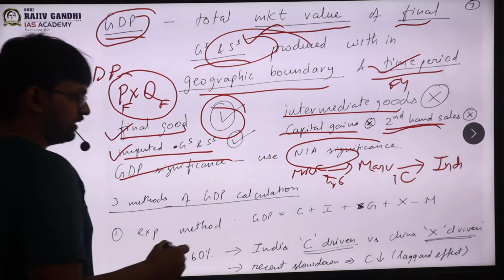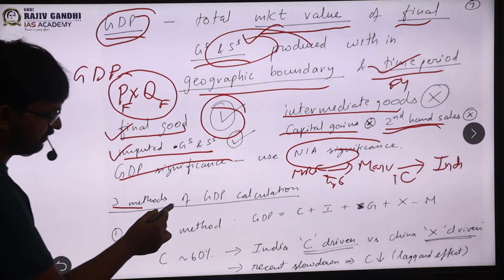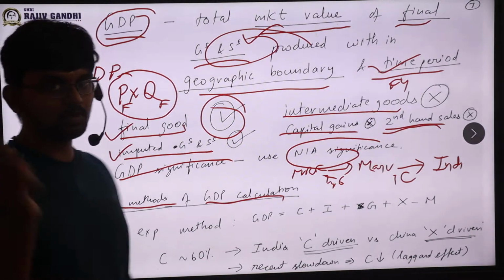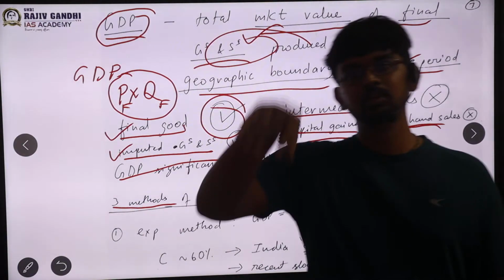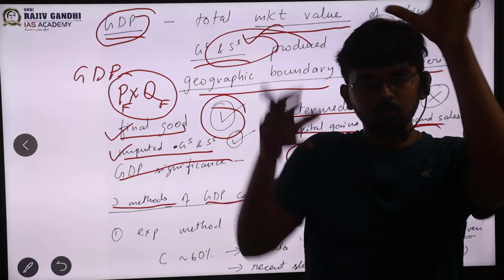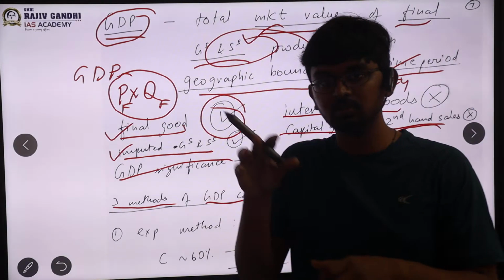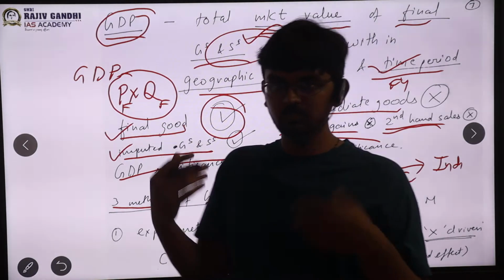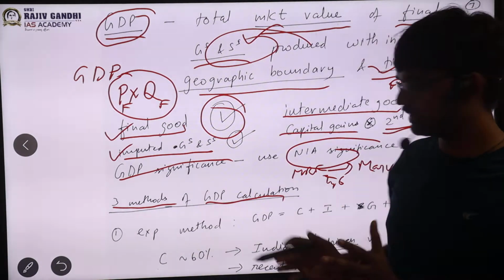Next, finally, we are coming to the three methods of GDP calculation. We have already sown the seeds for this in the circular flow of income. We have seen how different agencies of the economy are interacting to give those three things. So finally, we'll be concluding that here, sir.